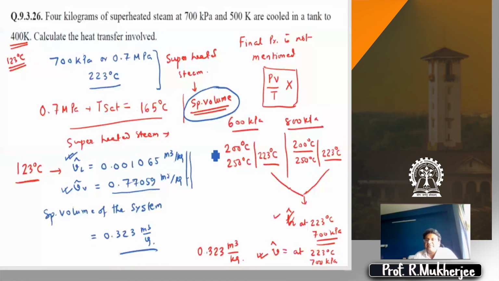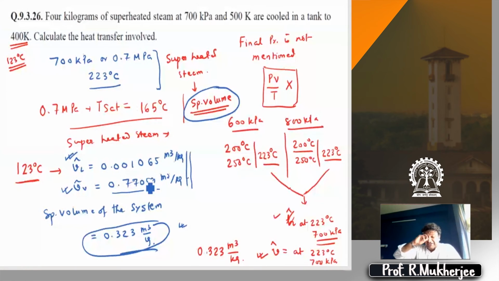So that's all what we have done. Here we know the specific volume is 0.323. If you can calculate this, now we find that this value 0.323 lies between 0.001 and 0.77. Therefore, it must be a two-phase mixture. I told Vivek not to use the word mixture, and I'm now myself using it. Sorry, Vivek, I should withdraw that. So now it's essentially a two-phase mixture of saturated liquid and saturated vapor. Is it clear to all?